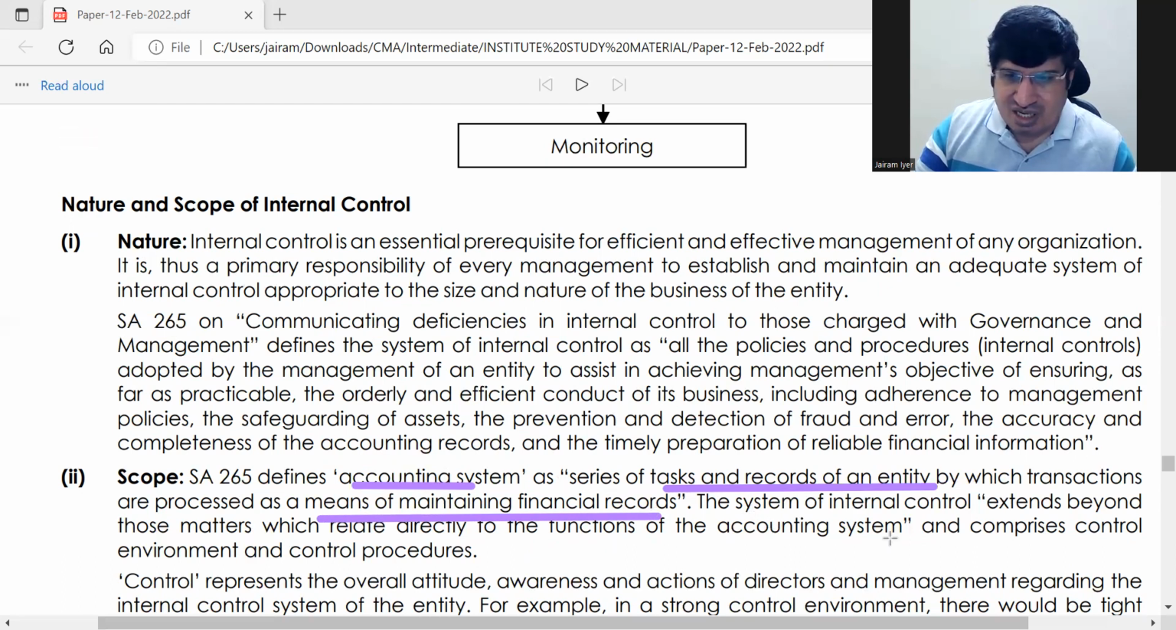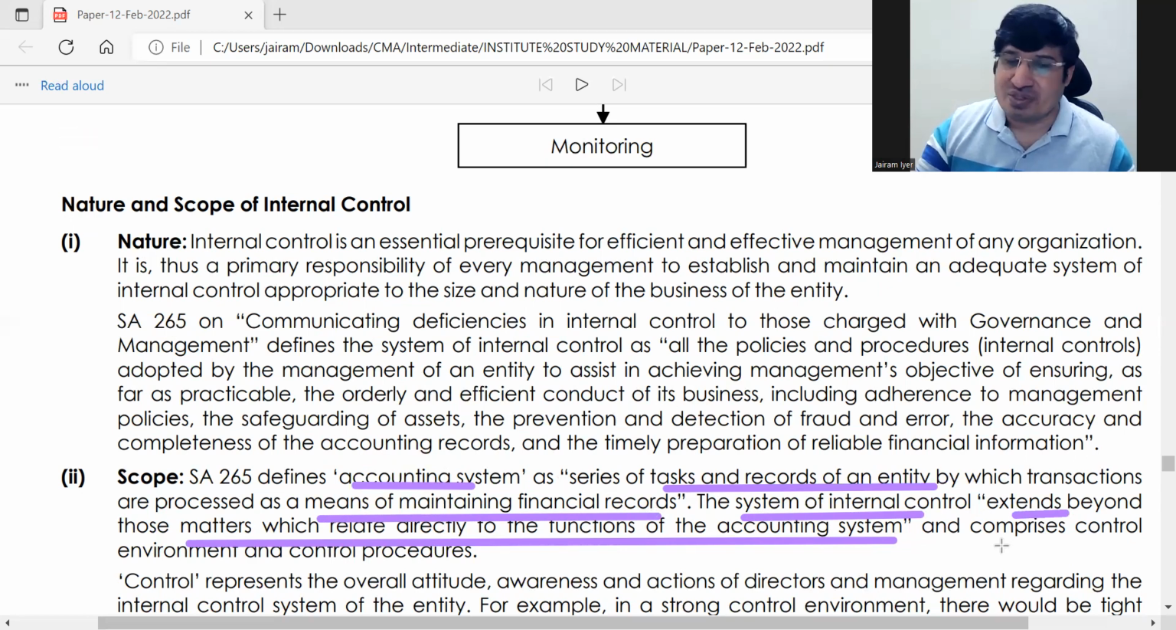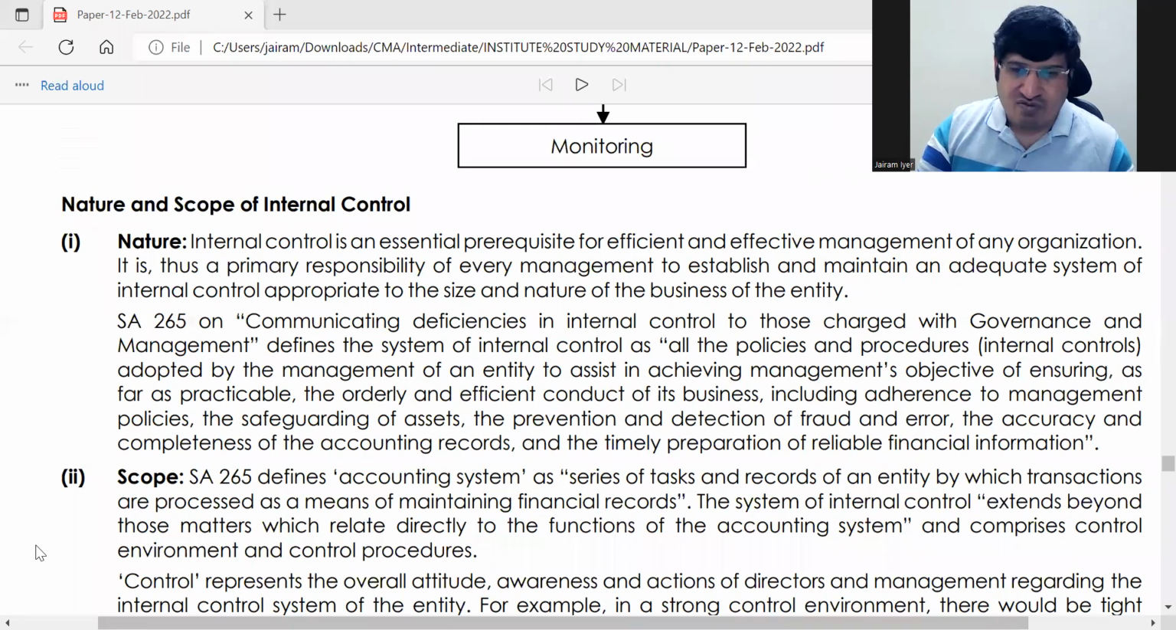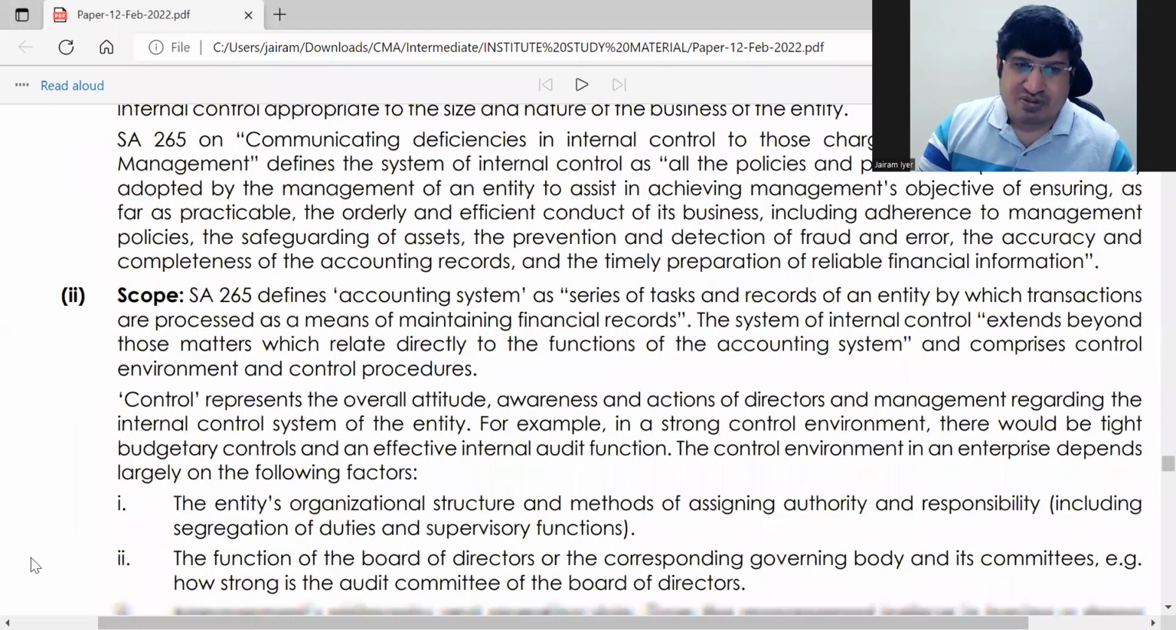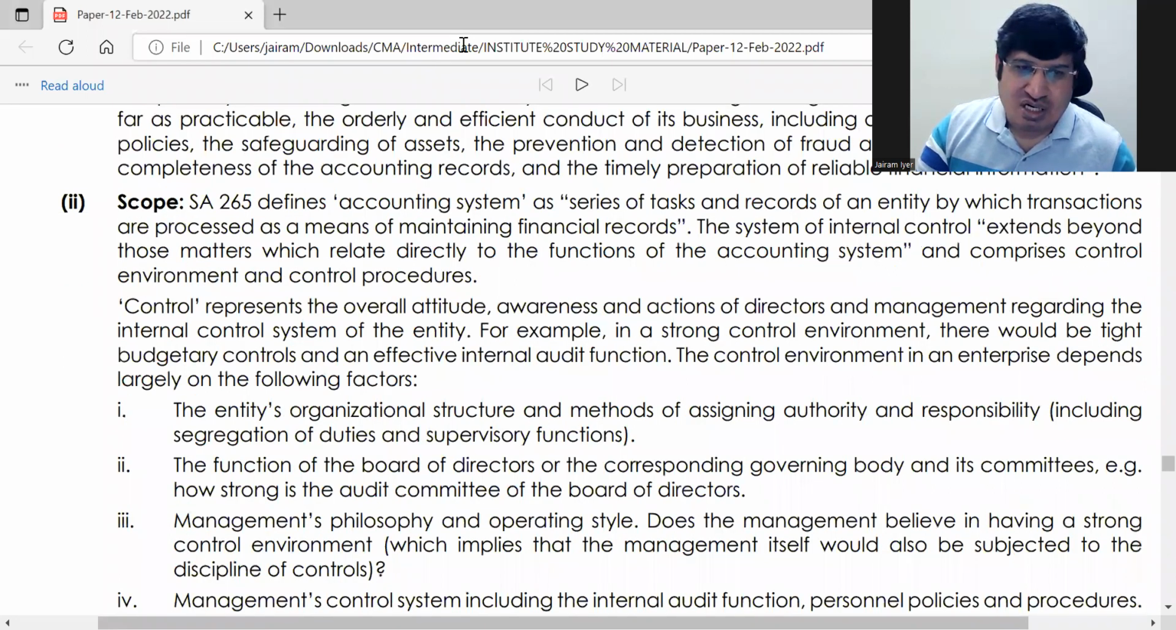But the system of internal control extends beyond the matters which relate directly to accounting. Internal control is not just accounting, correct? In internal control there are many more things which come, right? Your budgetary control and many other things, formulation of plan. The word control used here represents the overall attitude and awareness of directors and management.